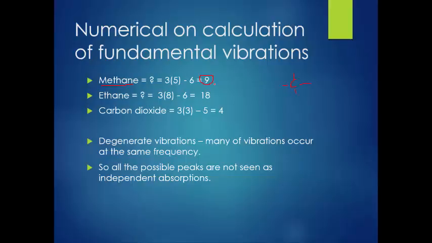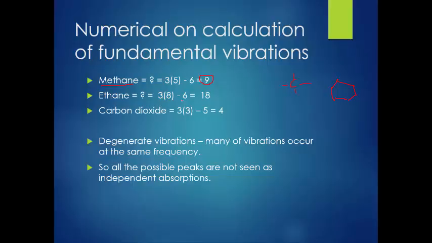Benzene is C6H6, so 12 atoms. 12 into 3 is 36, 36 minus 6 is 30.